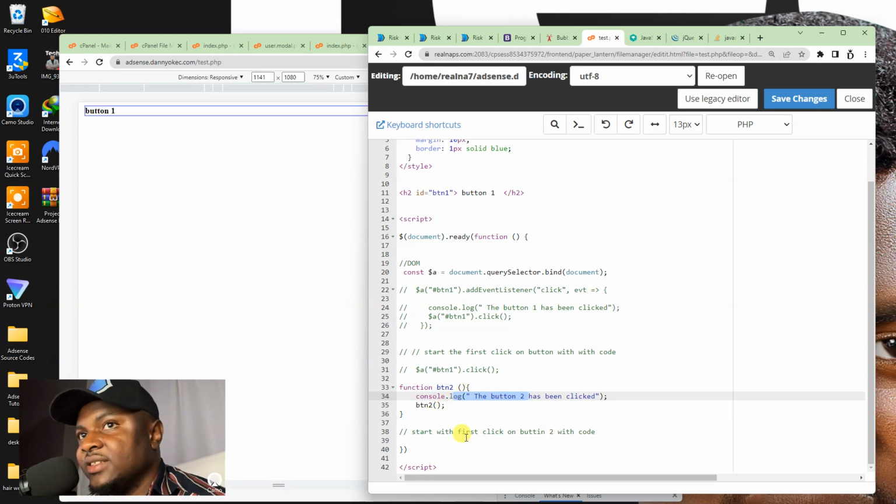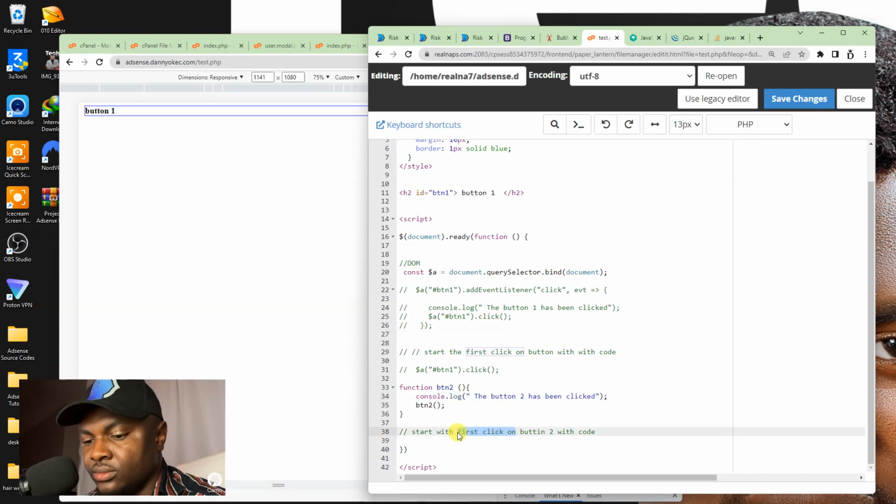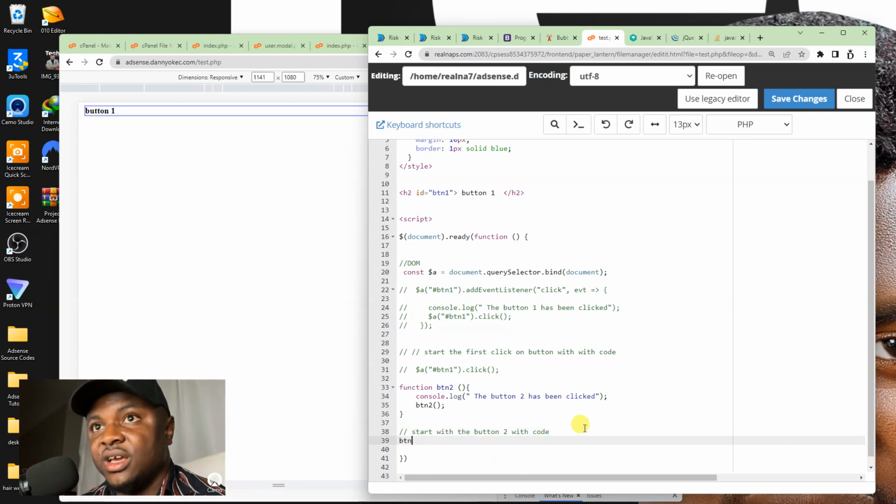So, in order for us to start this loop, let us start the first click on button 2. We're not actually clicking it, or let's just say let us start the button 2 with code. So what I'm simply going to do here is use this to show you an example. I'm going to come here and I will type btn2, which is button 2. I'm initiating the function. That means I'm calling the function, and I'm going to save this.